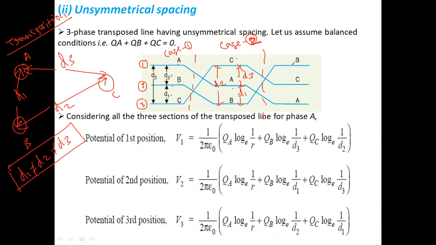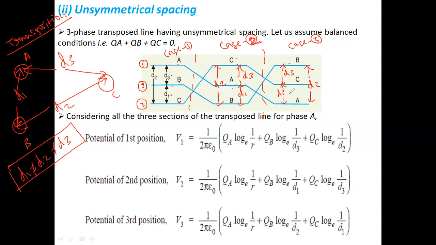Similarly, at case number 3, the third transposition, conductor B goes to position number 1, conductor C goes to position number 2, and conductor A goes to position number 3. In that condition, the distance between conductors B to C is again D3, conductor C to A is D1, and conductor B to A is D2.